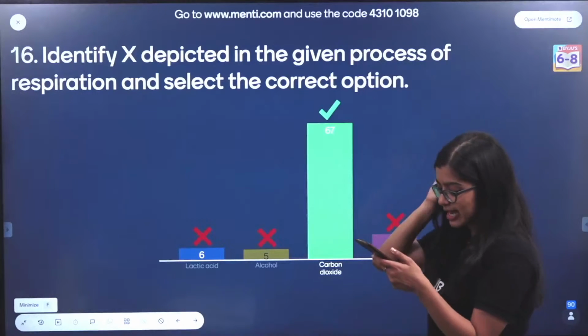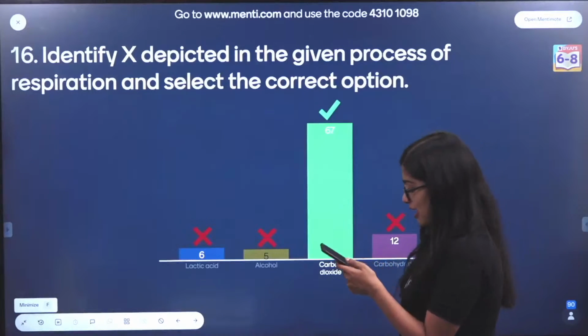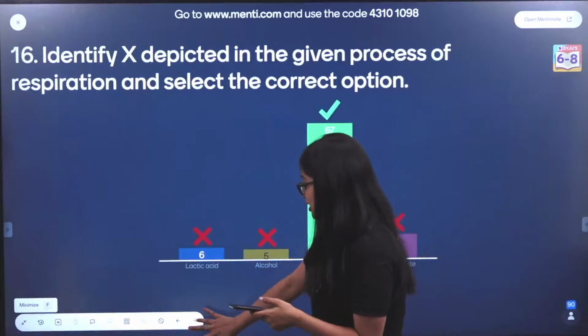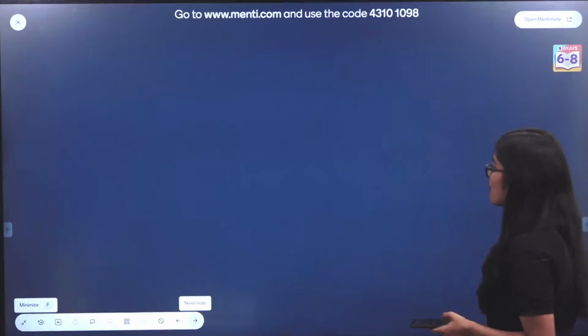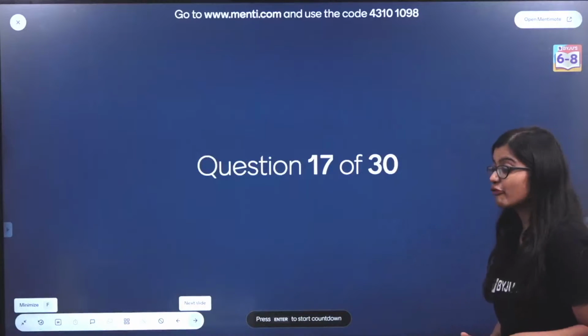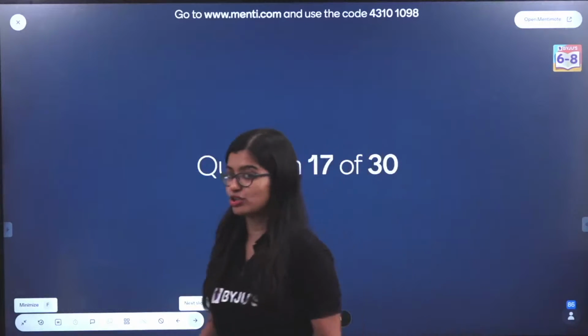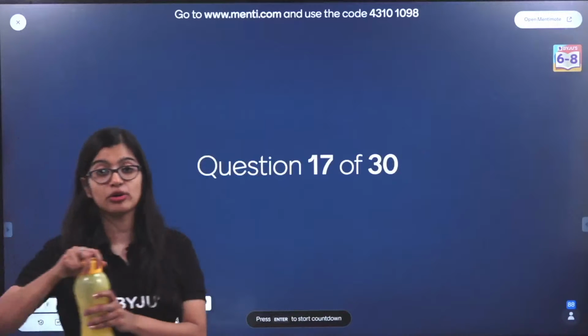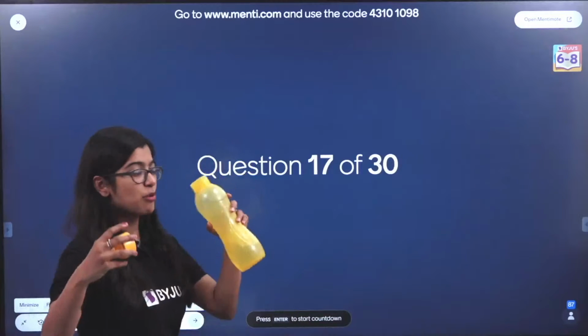Some silly mistakes are there. Very good. It's an exothermic reaction. Now question number 17, everyone, on your screens. It's a chemical reaction like photosynthesis, but not to get confused, okay? Just give me one moment.